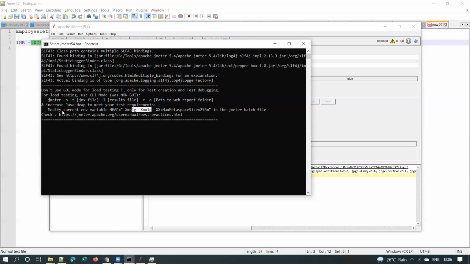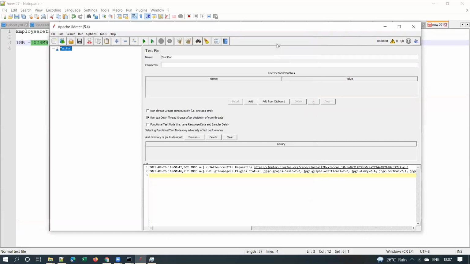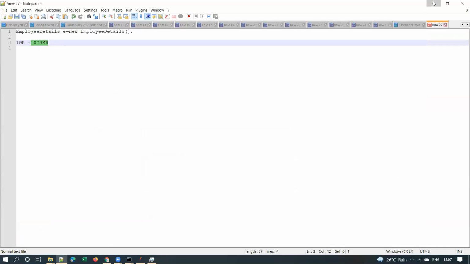And observe one more thing here: modify current environment variable heap is equal to XMS1G and so on in the JMeter batch file. So where can we increase the heap sizes? Let me show. Go to the JMeter folder. Let me show you the corresponding heap setting.